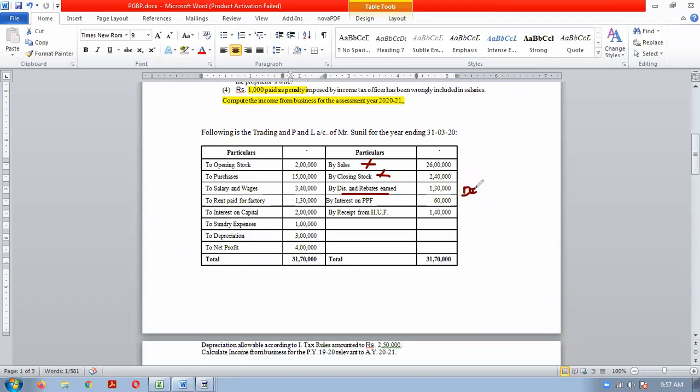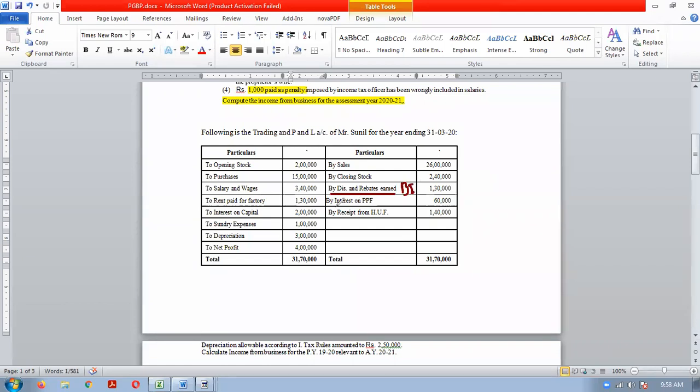So if you assume it is a business income, then no need of making any adjustment. Otherwise the assumption can be it is related to another source, but here we will make the assumption that it is related to the business.